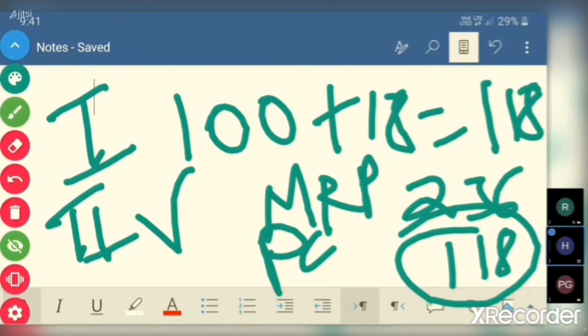Whether he opts for VAT scheme or composite scheme, purchase cost remains at 118. What changes? MRP also remains same in this example. 236 only we are taking as MRP. What changes is tax component. In the VAT scheme, it is 18%, whereas in the composite scheme, it is 1%.